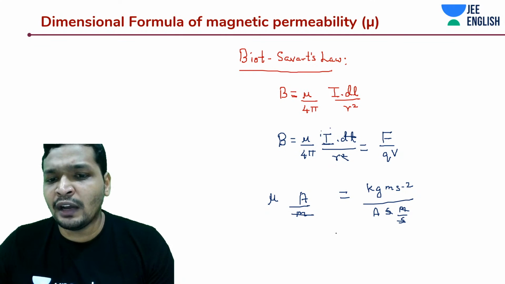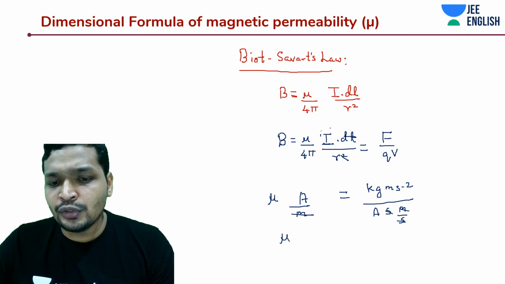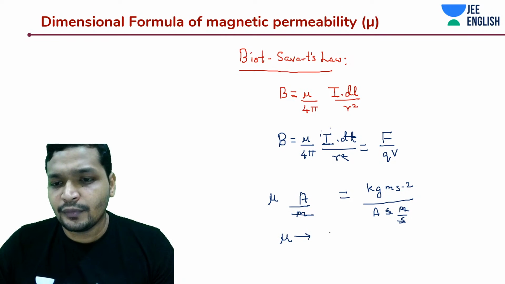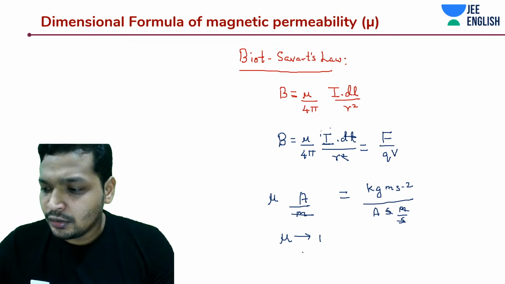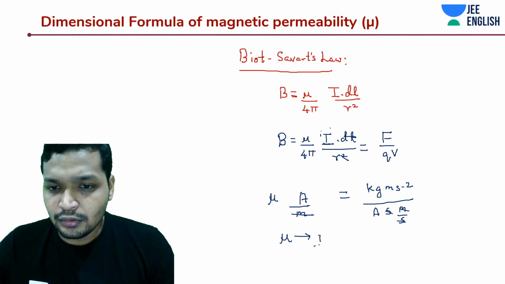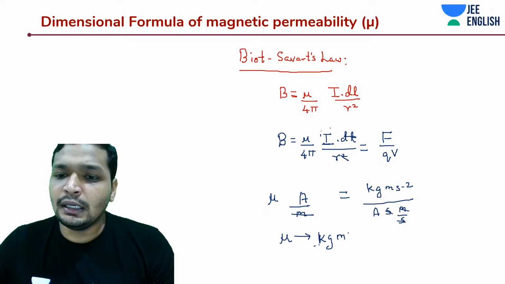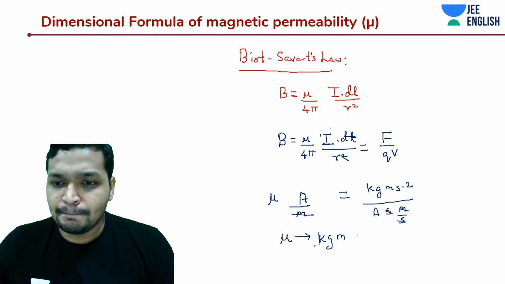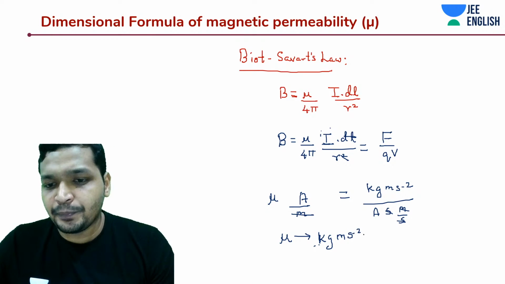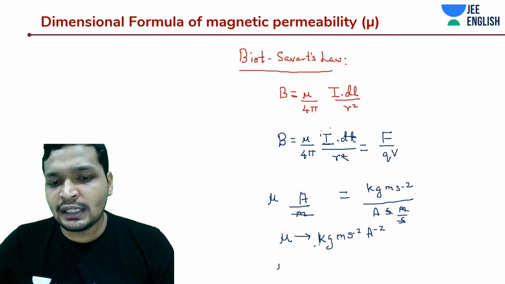What do you have now? Mu's units is kg meter per second square per ampere to the power minus. What is the dimensional formula?